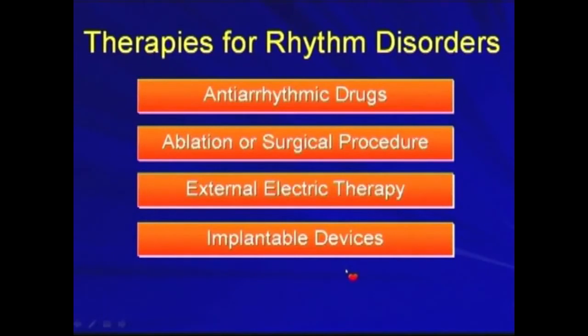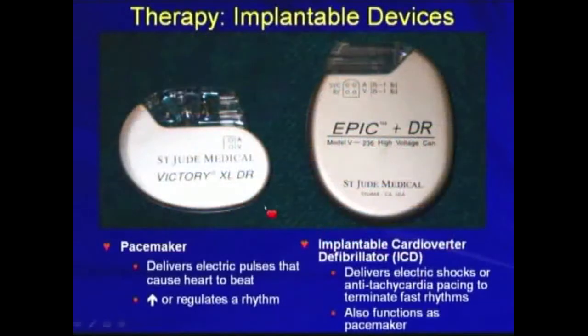Implantable devices nowadays are an important therapy for rhythm disorders. We have different forms of devices. Broadly, they can be divided into pacemakers and ICDs, that's implantable cardioverter defibrillators. The pacemaker delivers electrical impulses that cause the heart to beat. It serves to increase or regulate a rhythm. The ICD can deliver electrical shocks or anti-tachycardia pacing, so-called ATP, to terminate fast rhythms. It can also function as a pacemaker.